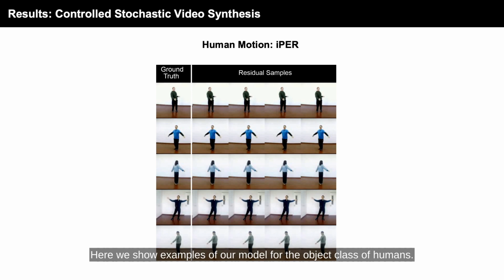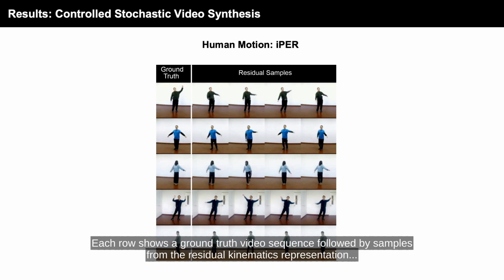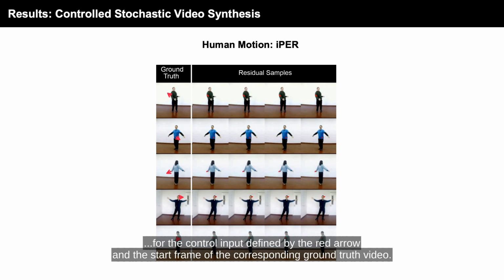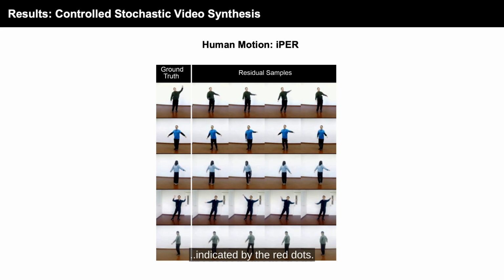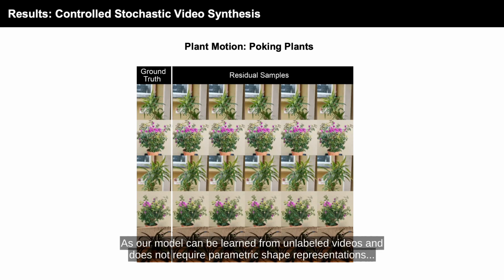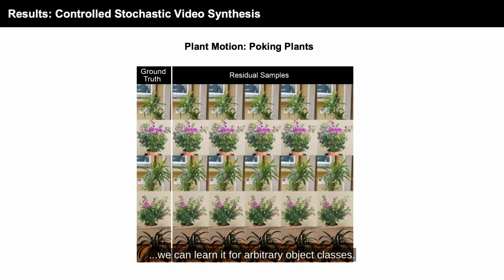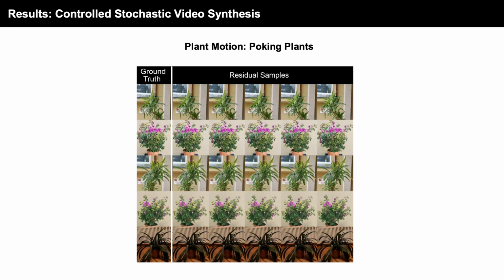Here we show examples of our model for the object class of humans. Each row shows a ground truth video sequence followed by samples from a residual kinematics representation for the control input defined by the red arrow and the start frame of the corresponding ground truth video. Our model generates diverse videos which nonetheless all show movements of the controlled body part to the desired endpoint indicated by the red dots. As our model can be learned from unlabeled videos and does not require parametric shape representations, we can learn it for arbitrary object classes. Here we generate plant motion.